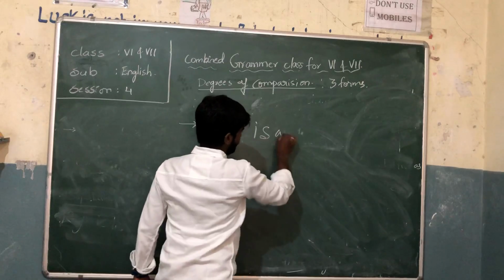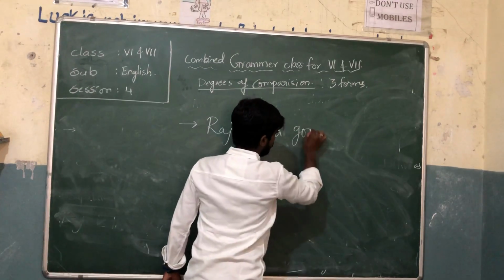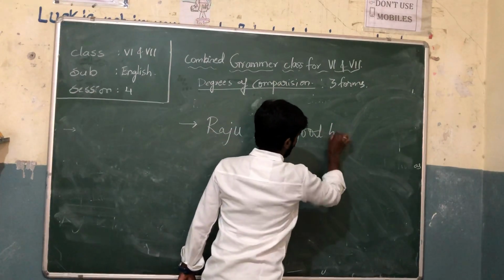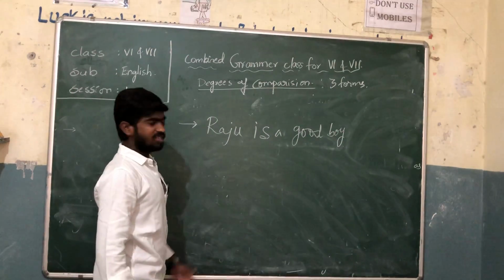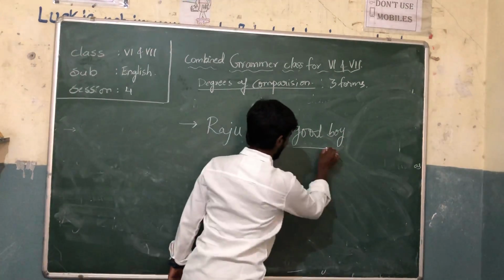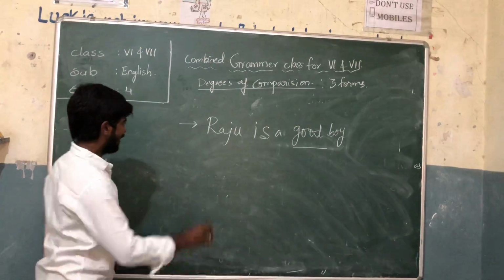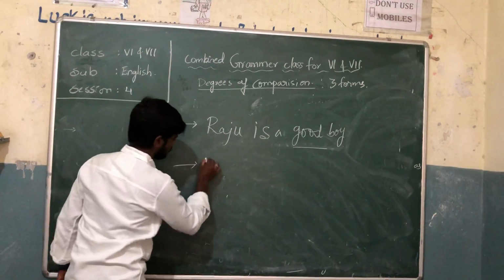Raju is a good boy. What is the adjective in the sentence? Good is the adjective. Clear? Second example.